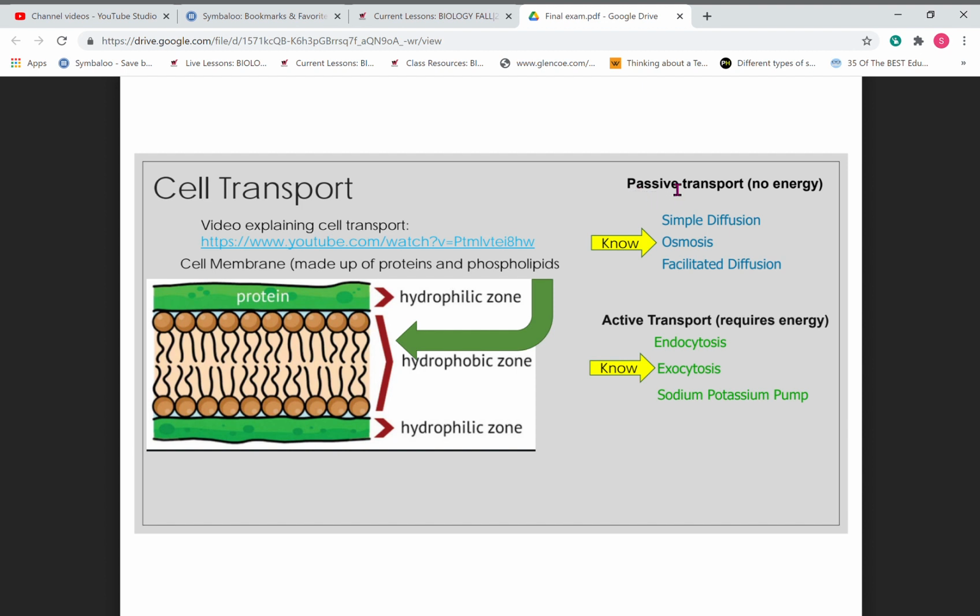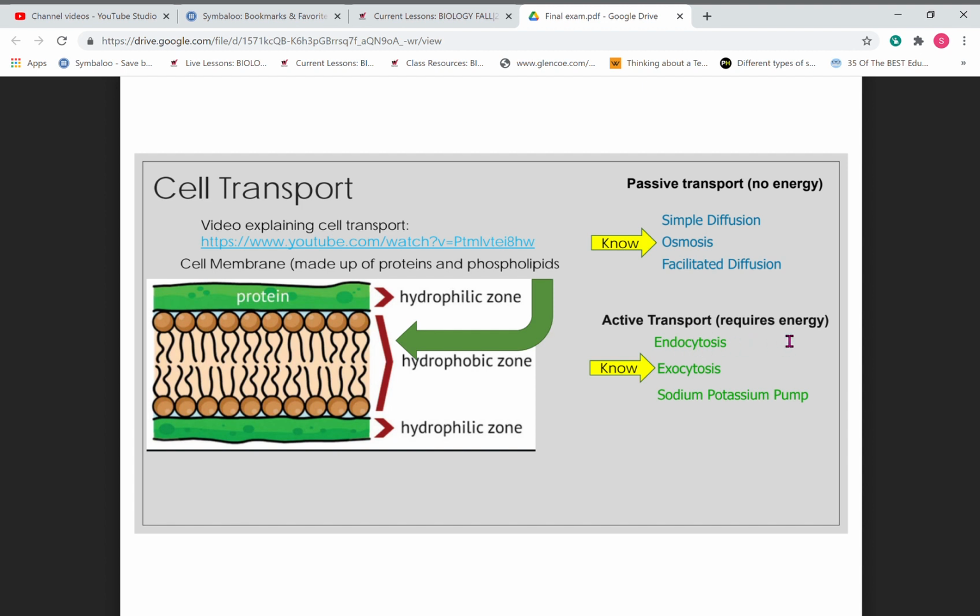You need to remember your active and passive transport. Remember, passive transport doesn't require energy. Types of passive transport were simple diffusion, osmosis, which is a type of diffusion but only includes water. Simple diffusion includes everything else, moving from an area of high concentration to low. Facilitated diffusion, remember that's going across the membrane through a protein channel, and it is still going from areas of high concentration to low.